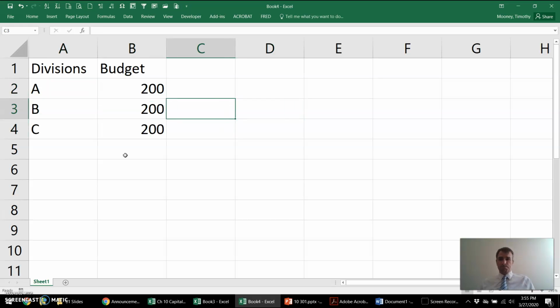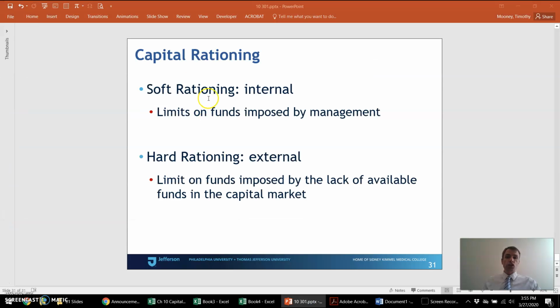And so if we had positive NPV projects that we wanted to do, and suppose those projects cost $350 million, there just wasn't going to be enough money to fund all of our positive NPV projects, because it's like some internal limit set on spending on new projects. So that's soft capital rationing, right? And that's not ideal for shareholders if some positive NPV projects don't get funded because of this, right? But soft rationing comes from within.